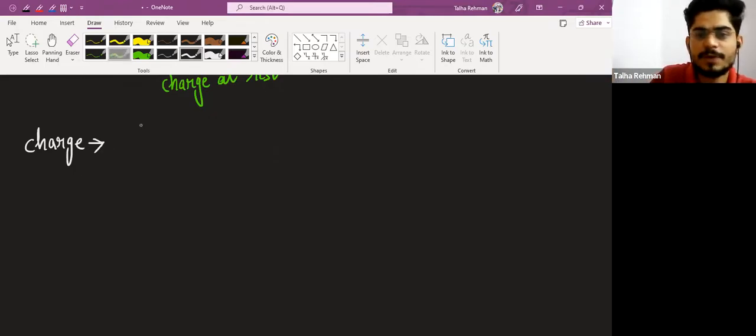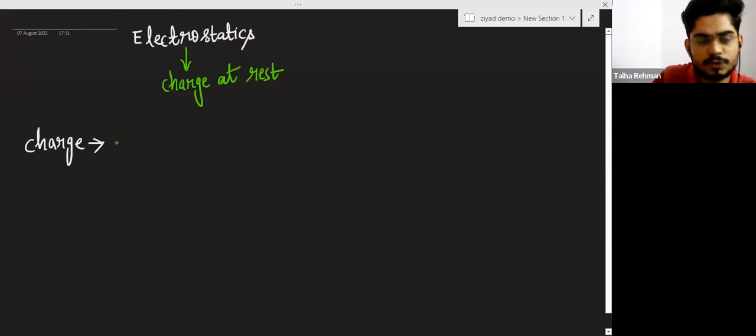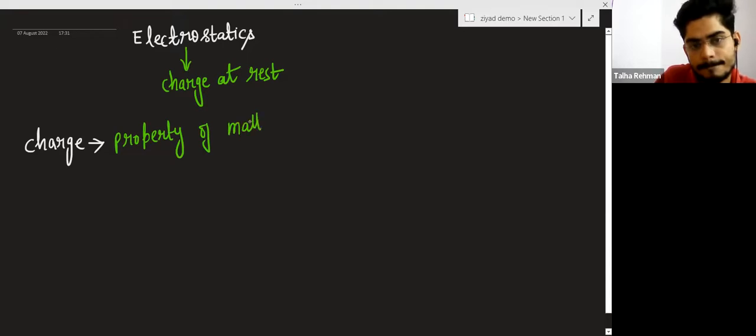Charge is one of the properties of matter. So you can say charge is the property of matter due to which